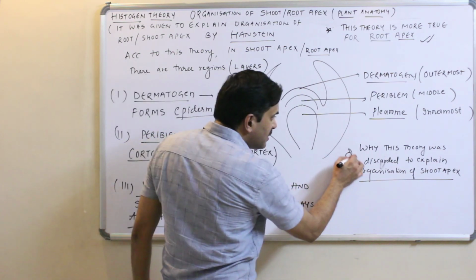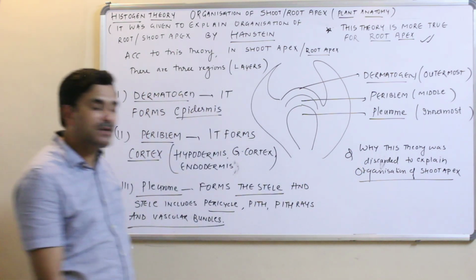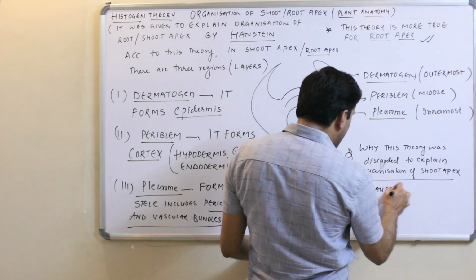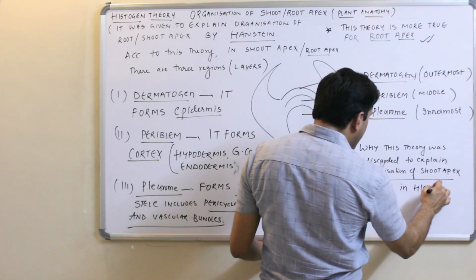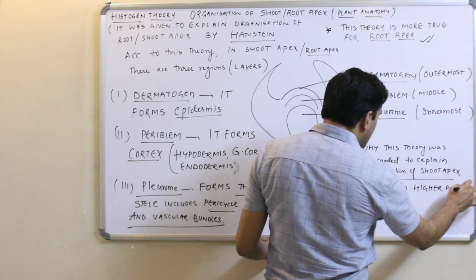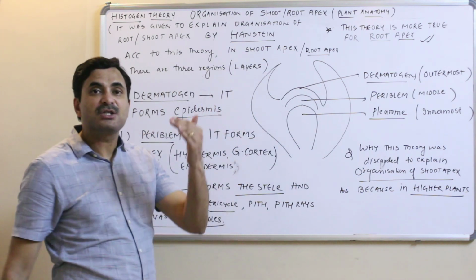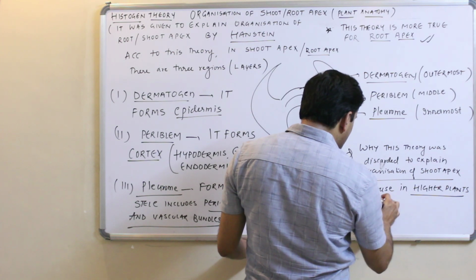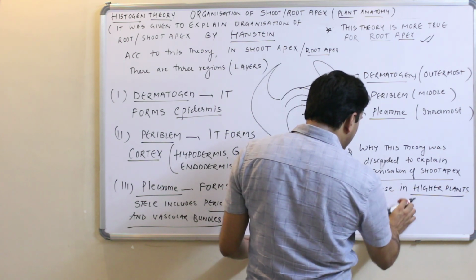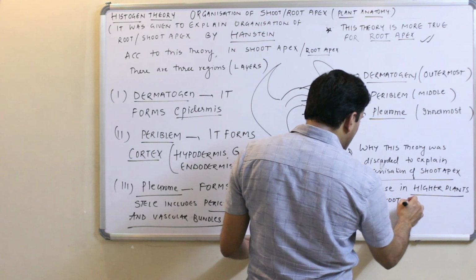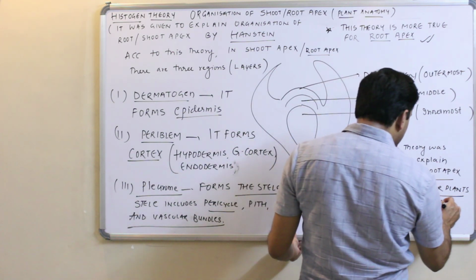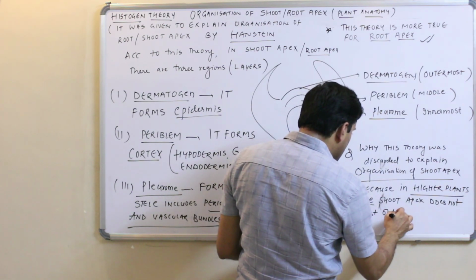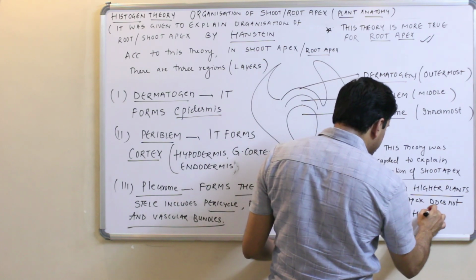But why was this theory discarded to explain the organization of the shoot apex? Because in higher plants, such as the gymnosperms and the angiosperms, the shoot apex does not consist of these histogen layers.